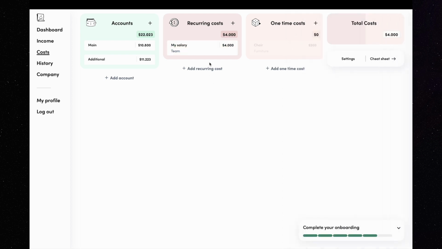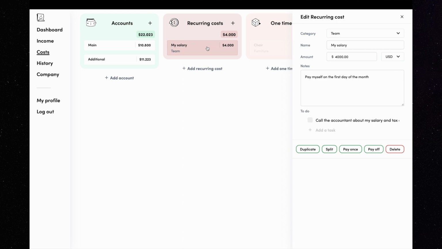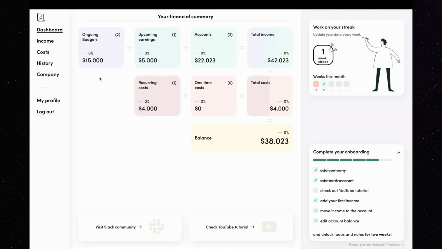We have covered everything on the costs page, so now we can go to the dashboard for a minute to check how it looks. When we started using the app in the dashboard, all we could see was $0 in every category. After filling out the columns with some records, our financial situation gets much more straightforward.